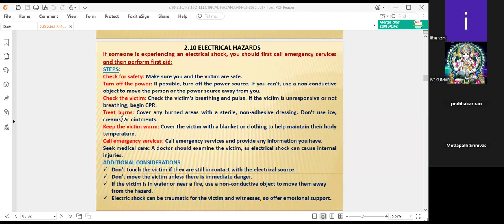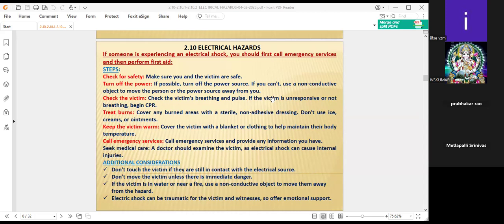So treat burns. If there are any, cover any burn areas with sterile or non-adhesive dressing. Don't use ice or ice creams and ointments. Here the precaution is that normally people use sterile or non-adhesive dressings, but don't use ice, ice creams or anything like that, and ointments. If people are putting some Burnol and all, it should not be used.